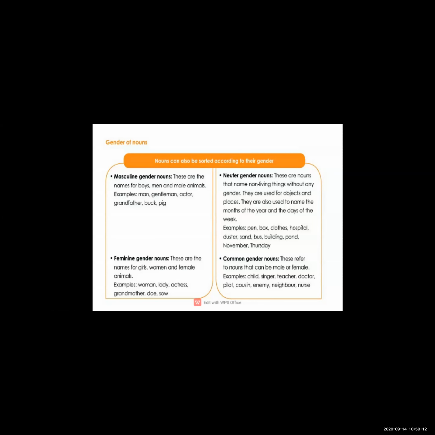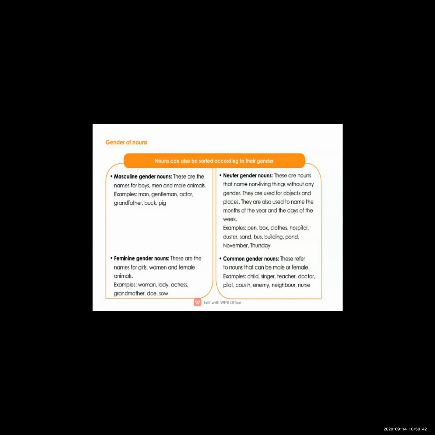Hospital, building, pond, sand, bus, duster, box, clothes, November, Thursday. All these things, months and days have no life, so they are the neuter gender. So what is the masculine gender? Masculine gender refers to male people or animals.